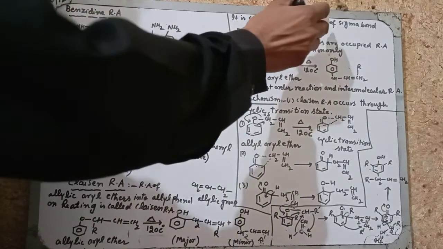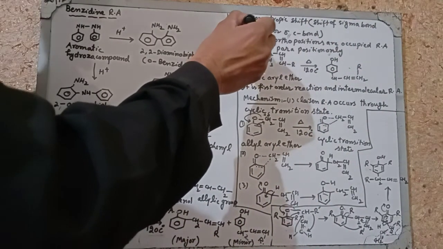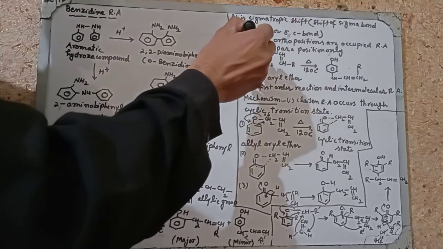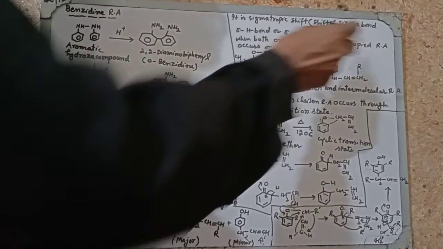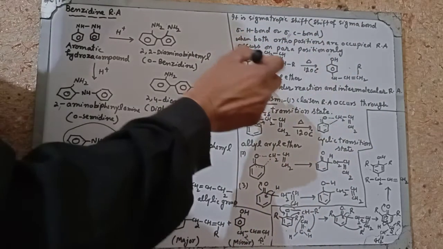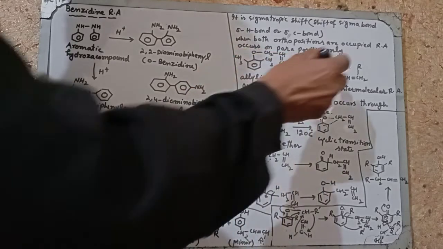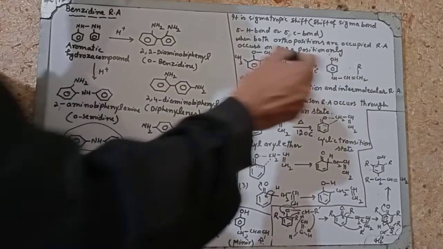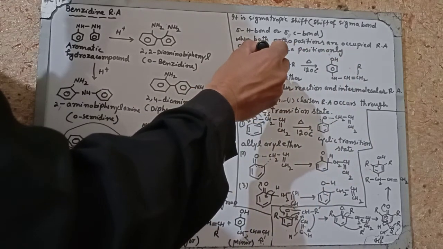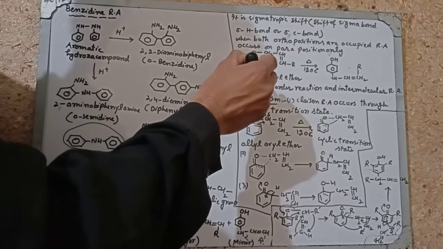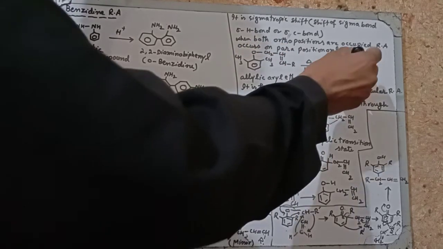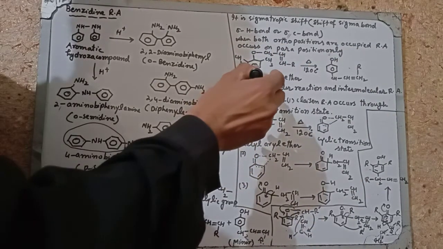It is the sigma-tropic shift of a sigma bond, that is, a sigma hydrogen bond or sigma carbon bond. When both ortho positions are occupied, rearrangement occurs on the para position like this. These are both occupied, then rearrangement occurs on the para position. This allyl group will rearrange on the para position, CH, CH2, or this is the allyl group.